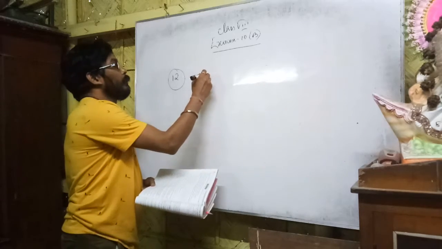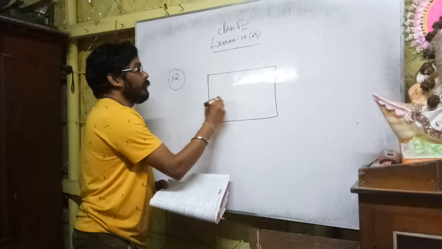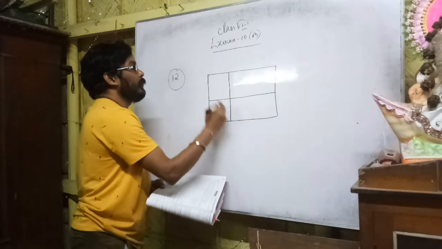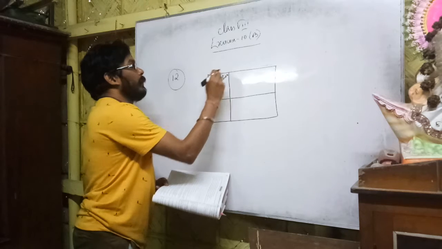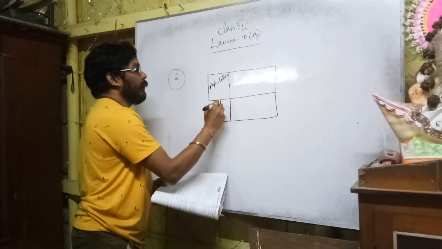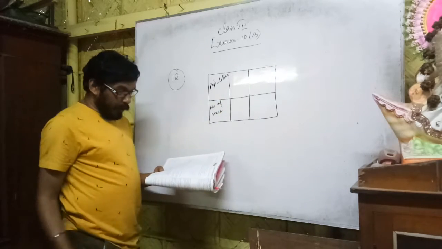So here it is population and number of weeks. These are the two quantities. First is population and the second is number of weeks. So in the first case, population was how much?